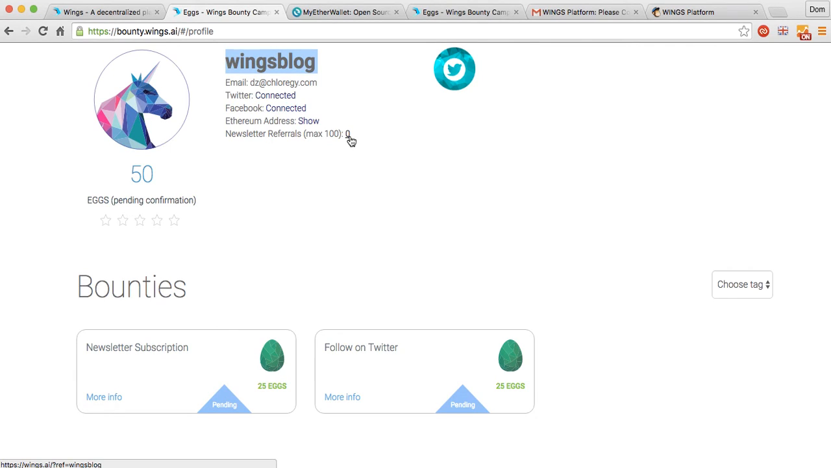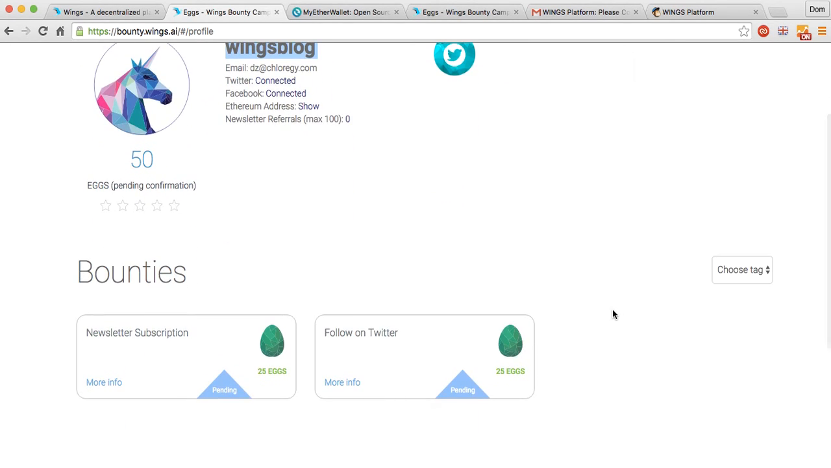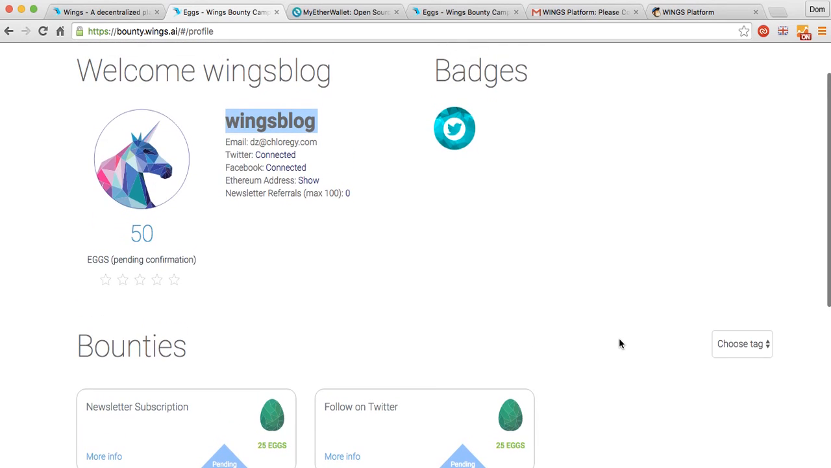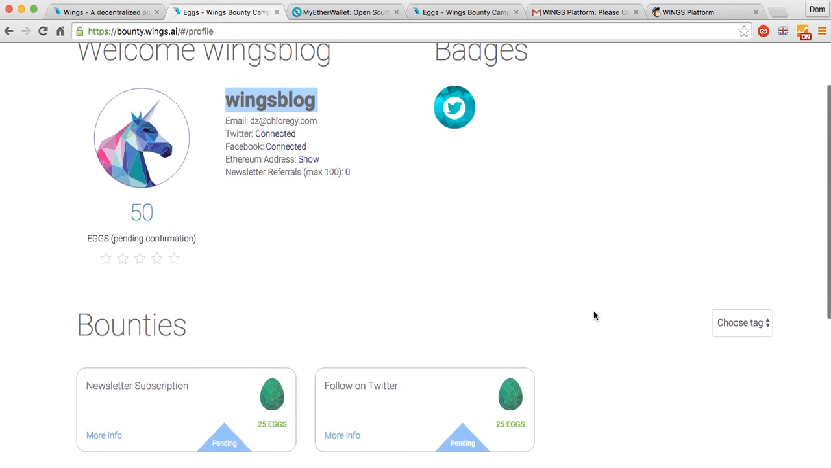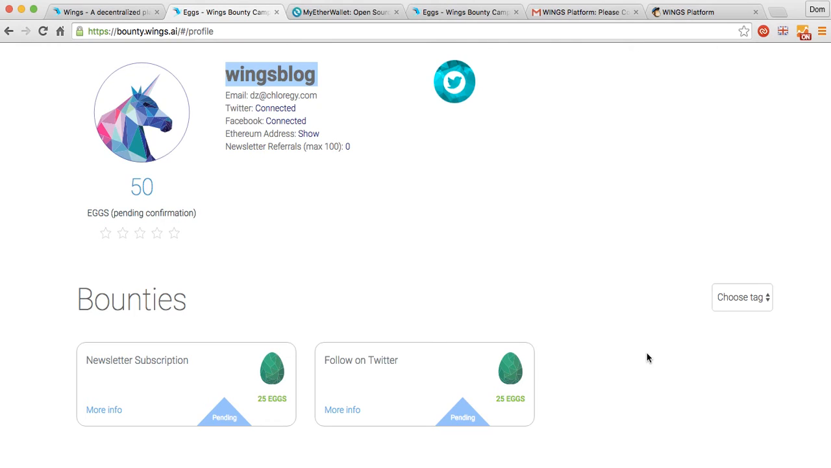So anyhow, now you know how to set up your bot account. Now you know how to go to bounty.wings.ai to connect your Twitter account and your Facebook account, and get your 25 eggs for the newsletter subscription and 25 eggs for the Twitter subscription. We'll be adding more bounties here in the coming week. If you've done translations, for example, you'll be able to submit the link to the translation with a short description, let's say German announcement translation, or Chinese announcement translation.